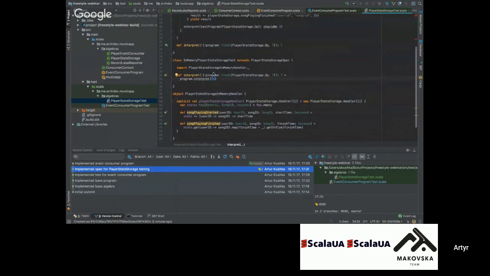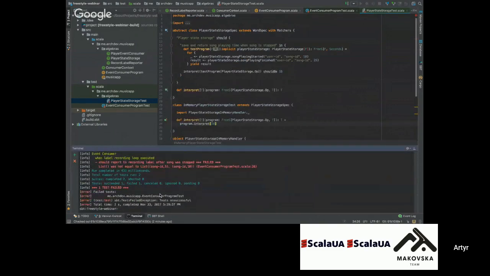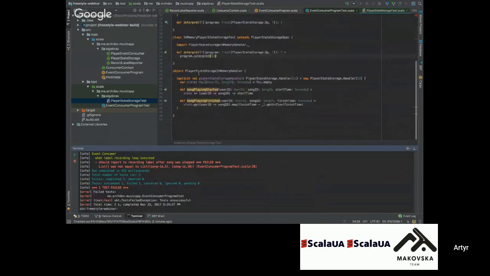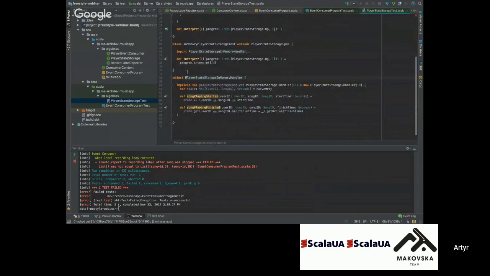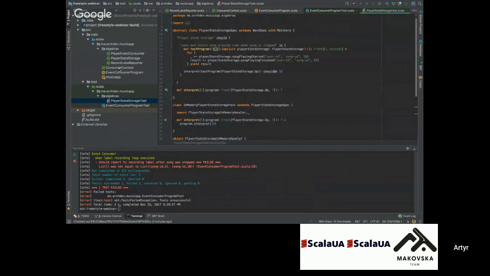And that's all. Later on, we'll add our, I don't know, production Postgres future player state storage handler. We'll probably have a dot interpret future, and it will be a specific part that is related only to the current implementation. Two tests. The first test is for our player state storage algebra and our program itself. And what behavior do we expect? We expect that one test will fail. The test for the in-memory handler should be okay because we already implemented it, and the second test should fail because we don't have the implementation.